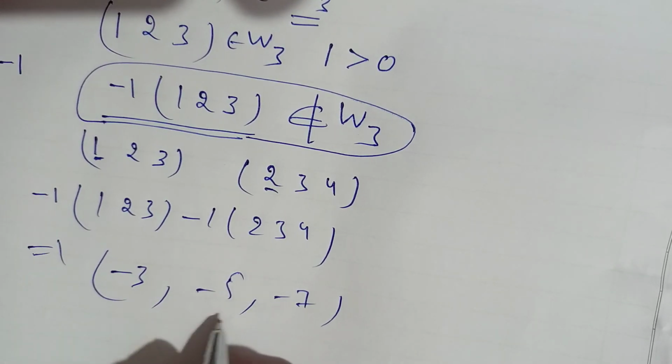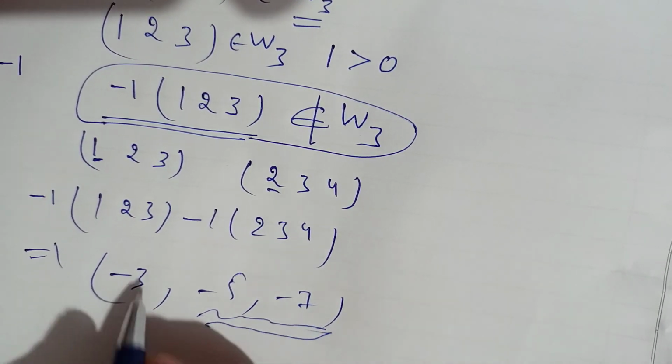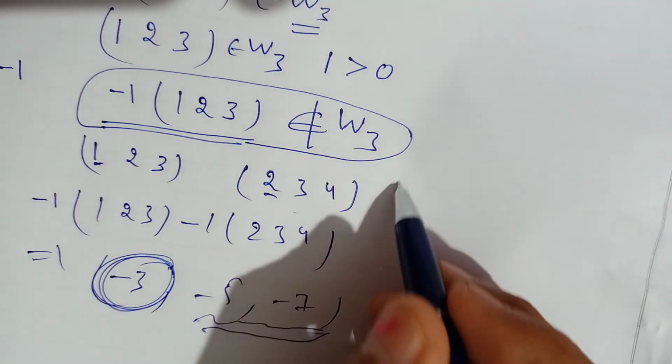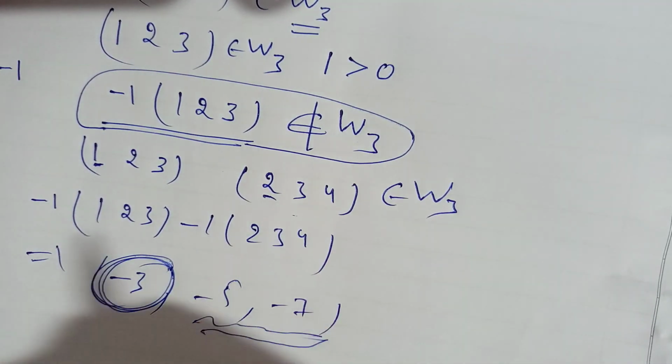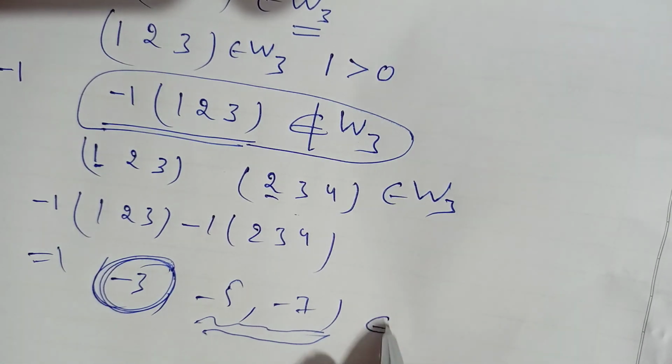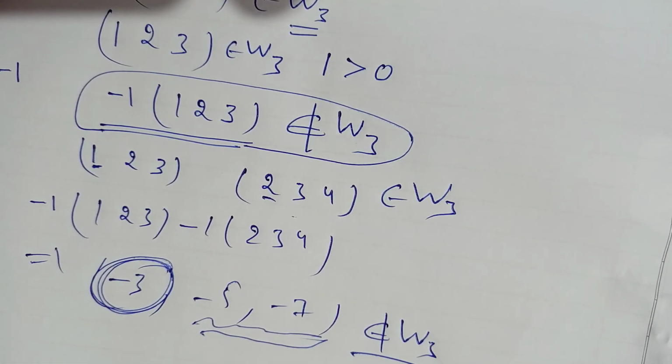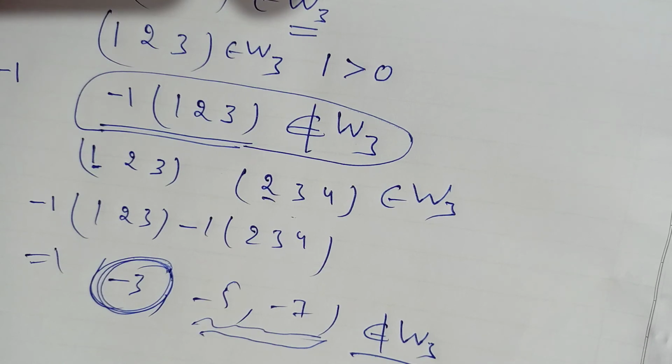We do not worry about the other two because there is no condition, but here we have a condition. So even though u and v belong to W3, alpha u plus beta v does not belong to W3, so we say W3 is not a subspace.